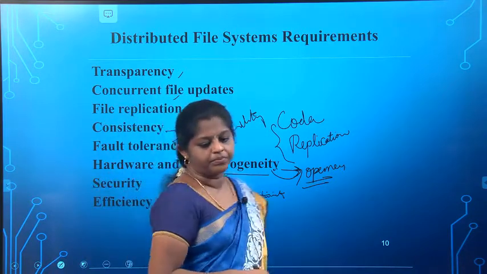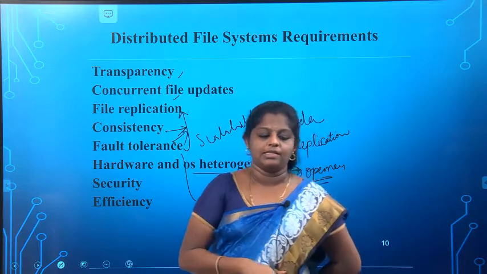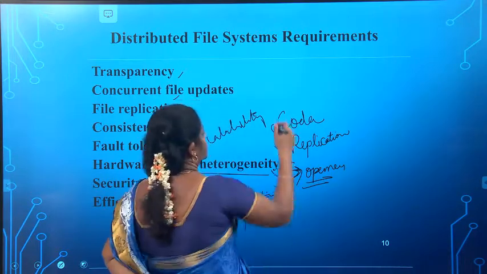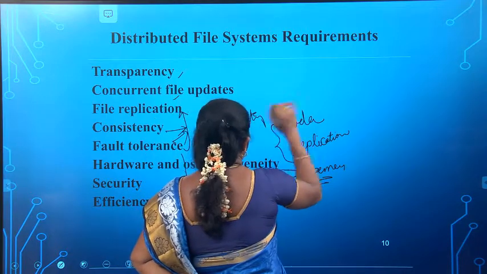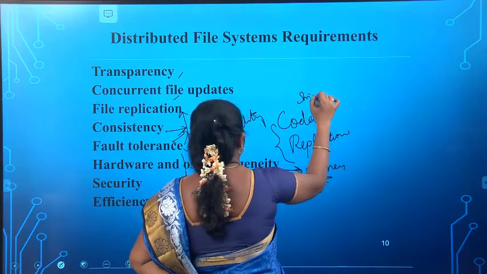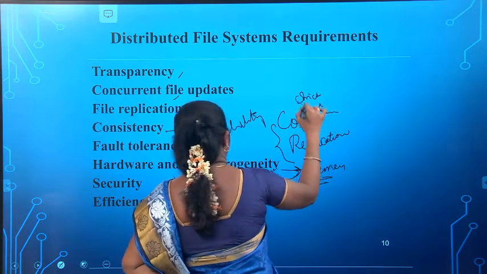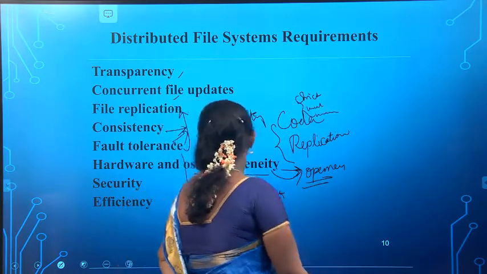Consistency. I told you that consistency means sticking to one copy, and weaker forms we have seen. What is it?